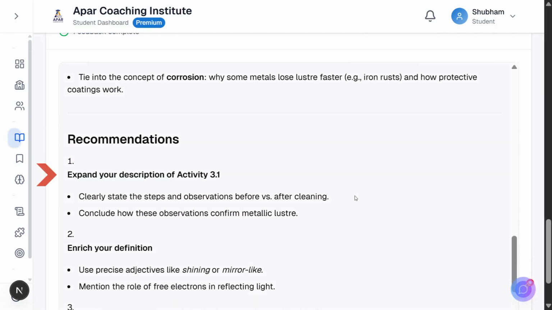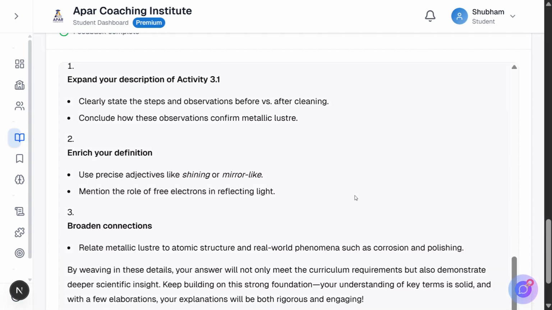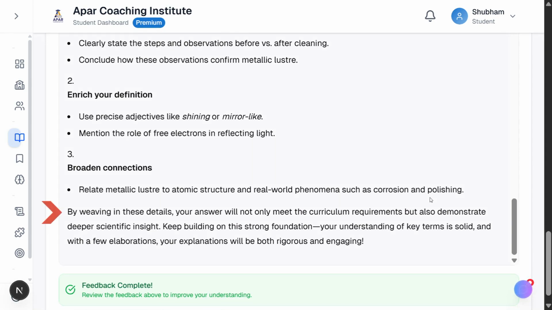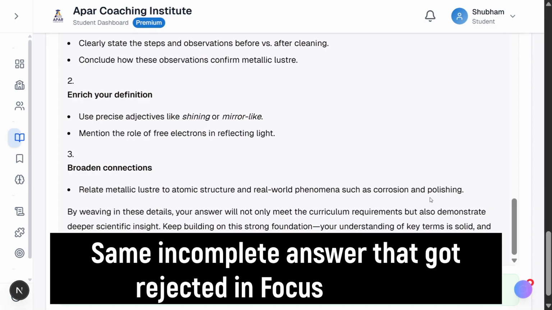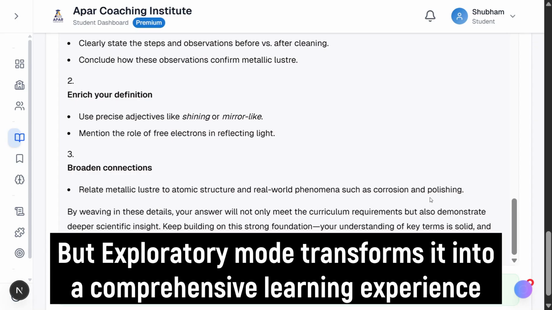Expand your description of Activity 3.1. Enrich your definition with precise adjectives and mention free electrons. Broaden connections to atomic structure and real-world phenomena. The closing encouragement: by weaving in these details, your answer will not only meet curriculum requirements, but also demonstrate deeper scientific insight. Keep building on this strong foundation. Your understanding of key terms is solid, and with a few elaborations, your explanations will be both rigorous and engaging. Same incomplete answer that got rejected in focused mode, but exploratory mode transforms it into a comprehensive learning experience.